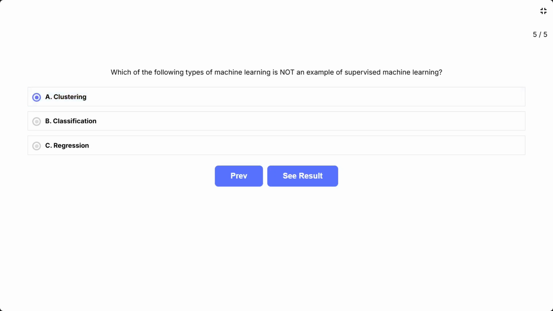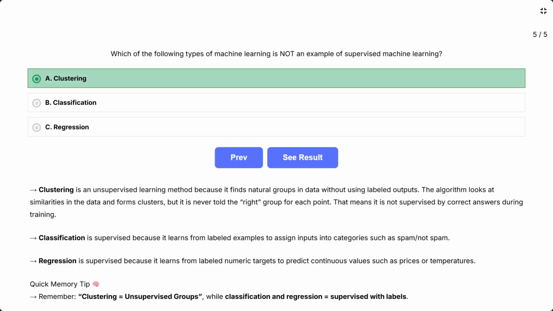Clustering is an unsupervised learning method because it finds natural groups in data without using labeled outputs. The algorithm looks at similarities in the data and forms clusters, but is never told the right group for each point. That means it is not supervised by correct answers during training. Classification is supervised because it learns from labeled examples to assign inputs into categories such as spam, not spam. Regression is supervised because it learns from labeled numeric targets to predict continuous values such as prices or temperatures. Quick memory tip: clustering equals unsupervised groups, while classification and regression equal supervised with labels.